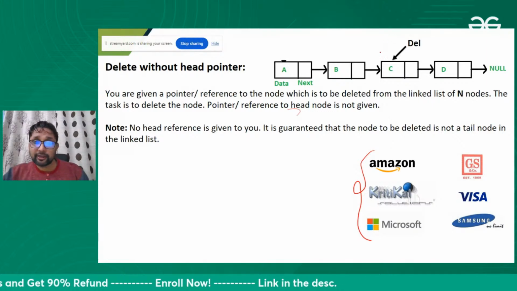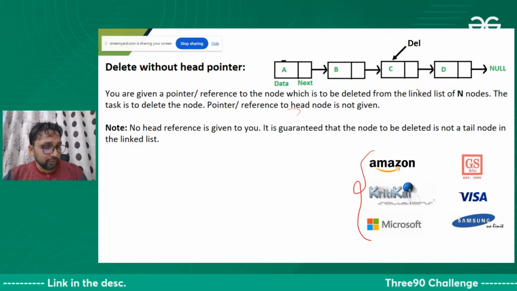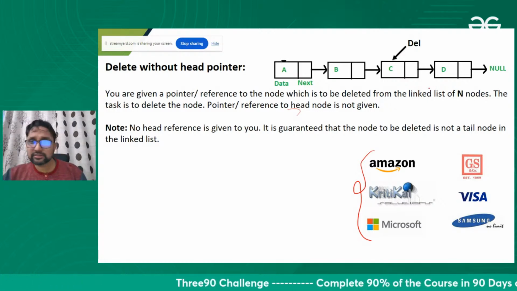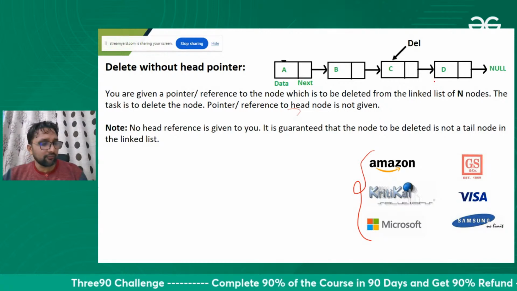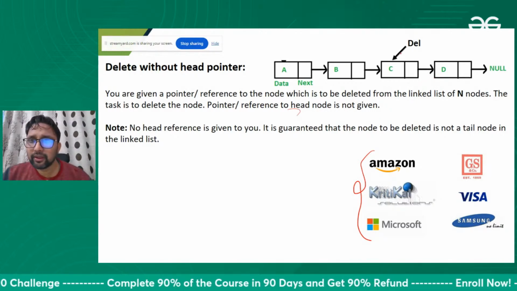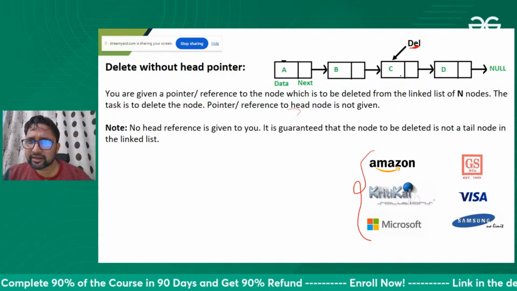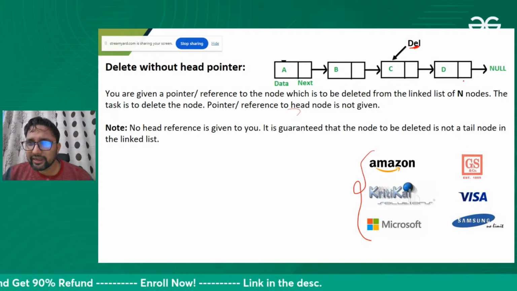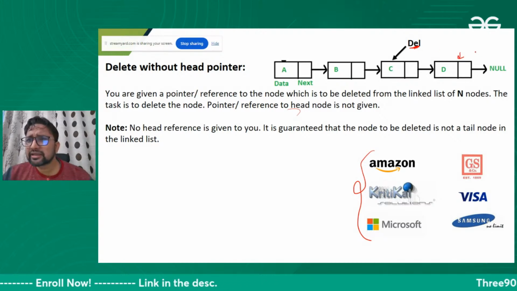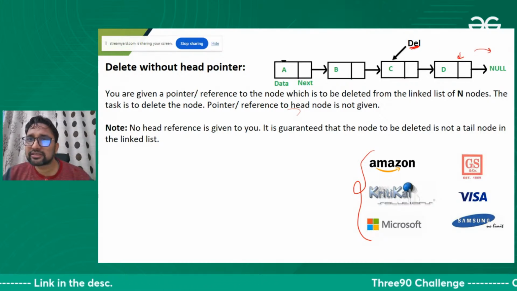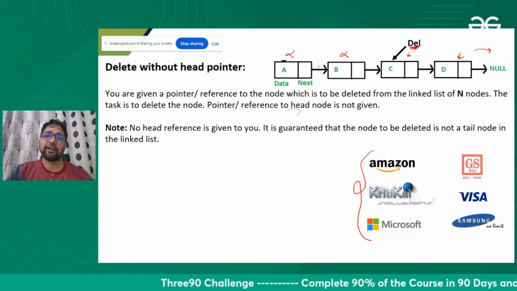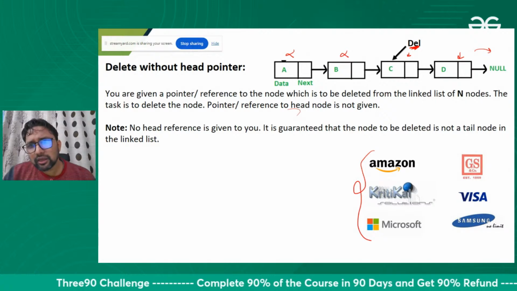Okay, so let me tell you. You think over it, that is a great thing. Let me tell you what you can do. See what we can do. We have the address of this node. Fine, we have the address of this node. We want to delete this node. I can access this node. Yes, I can access any node further actually. After this node, I cannot access the previous nodes. Confirm, I cannot access. I don't have the head also. I have the address of this node.